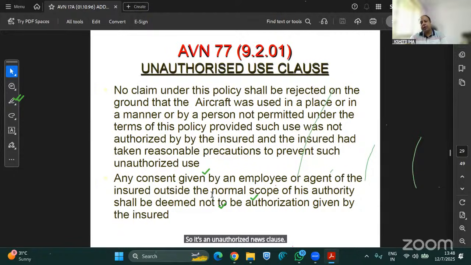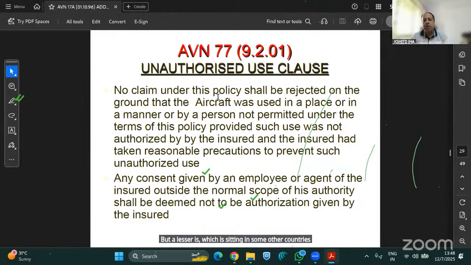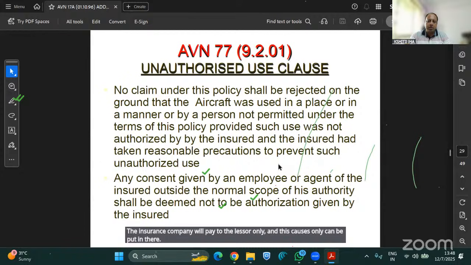It is same as the insurance company has a defense under the limitations as to use clause under your motor policies. Likewise, this is there. But when the aircraft is not owned, meaning the operator is not the owner of this aircraft, but a lessor is sitting in some other country, say in Ireland or UK, they have no mistake. They just have a contractual agreement. So in that way the insurance company will pay to the lessor only, and this clause can only be put in where the leased aircraft is being used.